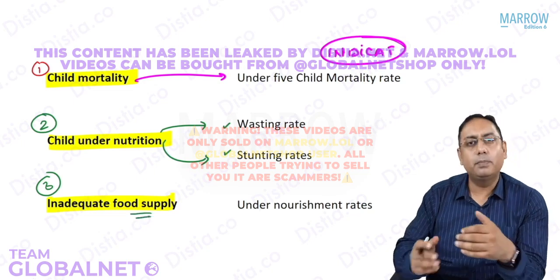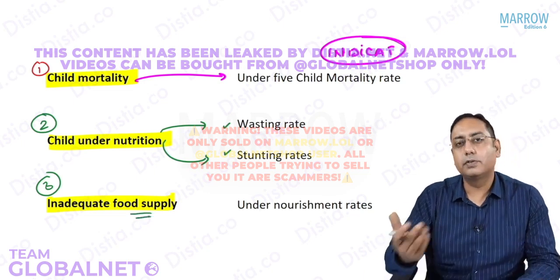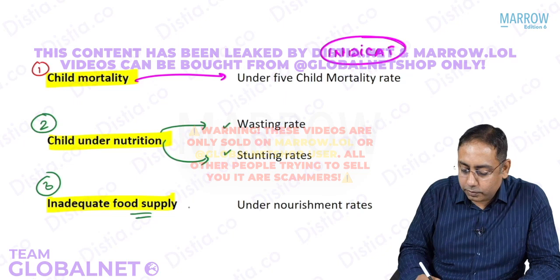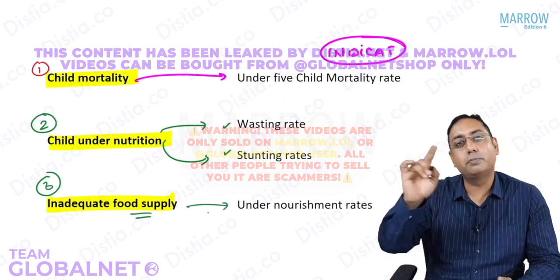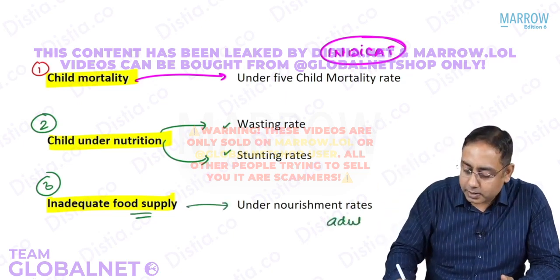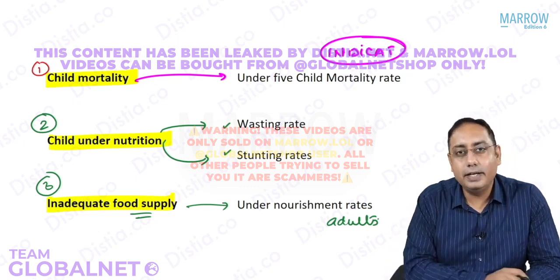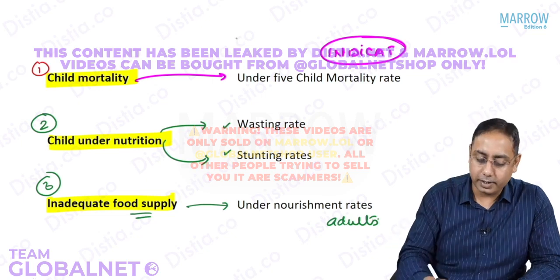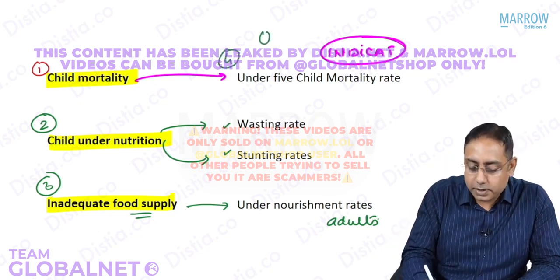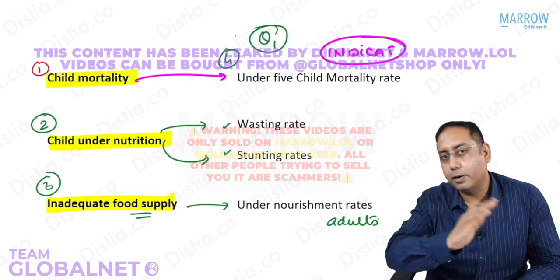And then the number of people who cannot afford some food because of poverty, that is the inadequate food supply, is measured by the undernourishment rates. This is in adults, undernourishment rates in adults, right? So these are the indicators. How many indicators do we see? We see 4 indicators. So that is your first MCQ, how many dimensions are there and how many indicators are there.